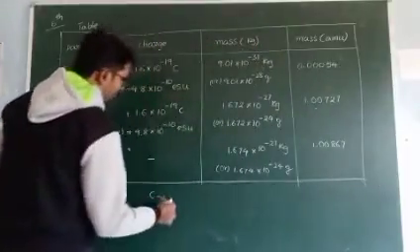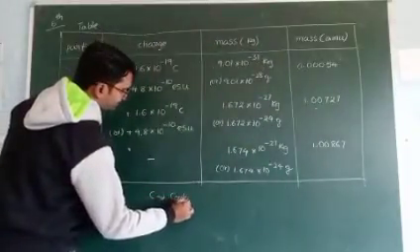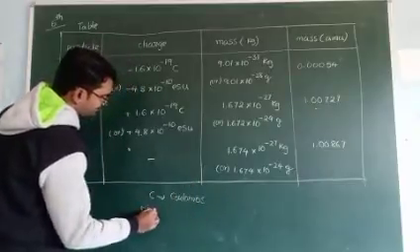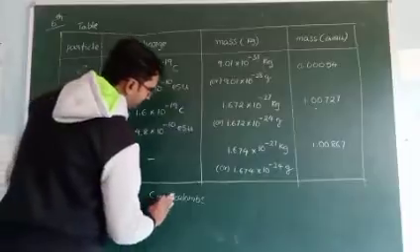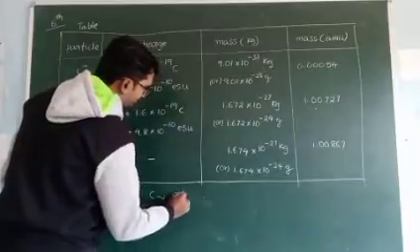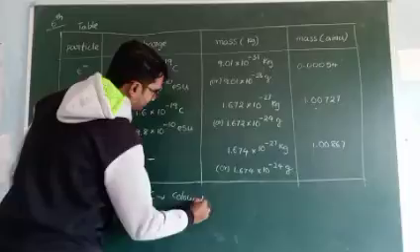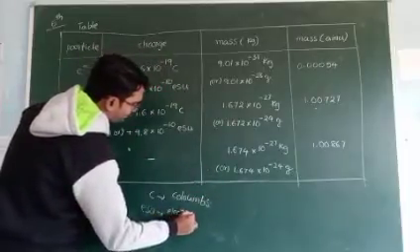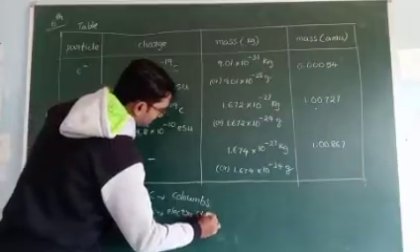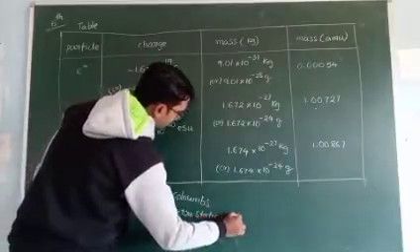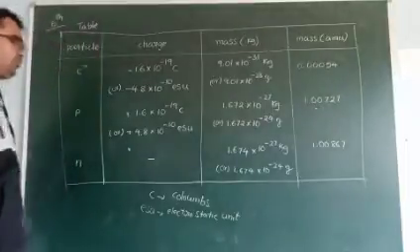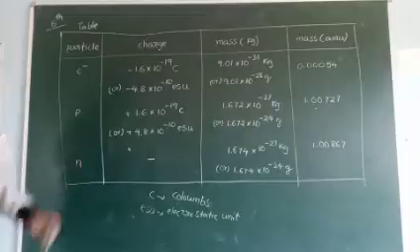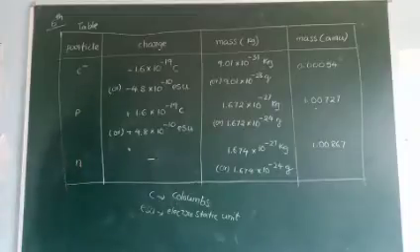C means coulombs. ESU means electrostatic unit. Okay, sir. So this table is very important.